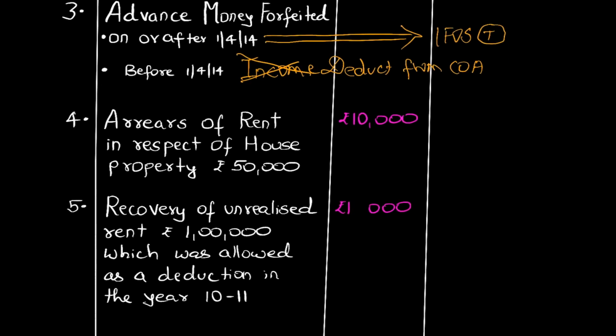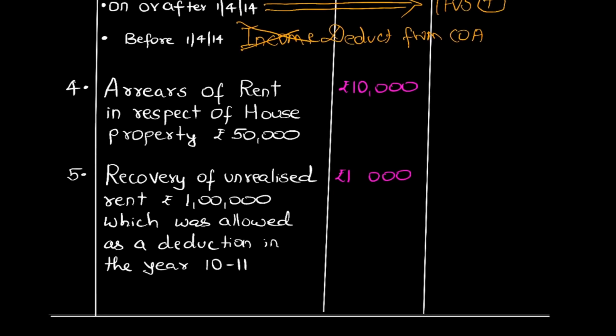The other 2 points which I want to discuss, friends, are arrears of rent. Now arrears of rent goes under income from house property. Recovery of unrealized rent. I am concentrating on the word recovery. So again, recovery is an income. Friends, unrealized rent is a loss. It is like bad debts. Unrealized rent is like bad debts.